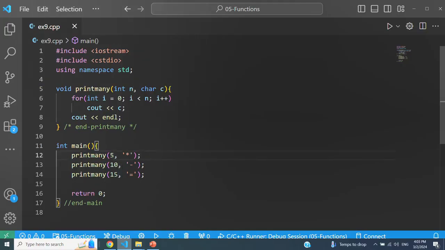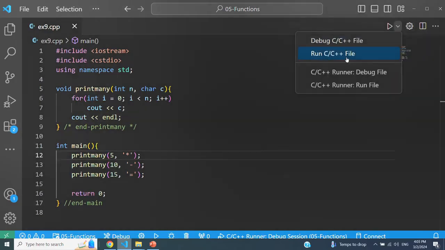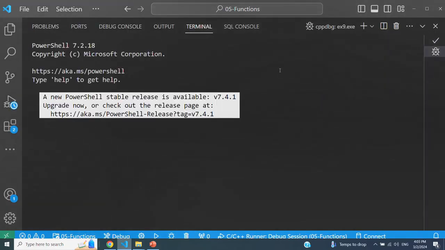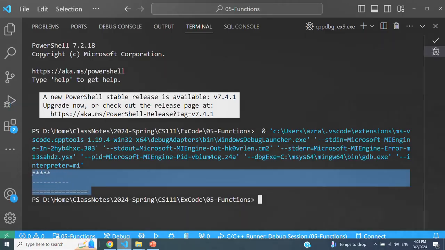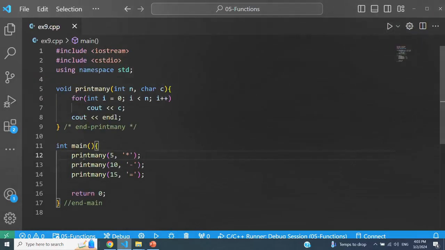And when I call this function, I have to make sure that the first argument that I pass has to be an integer. The second one has to be a character. And when I run this, you're going to see exactly the same thing that we just saw on the slides. So here it is. Those three patterns are all printed by the same function. By passing different parameters, we make it achieve different things.